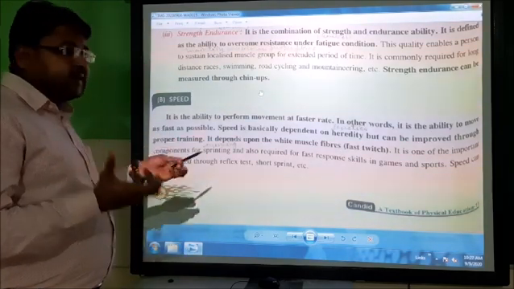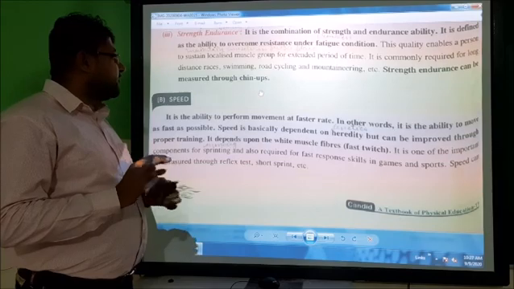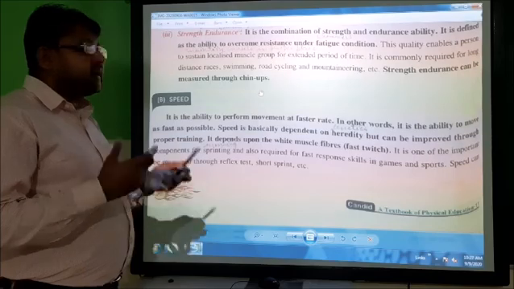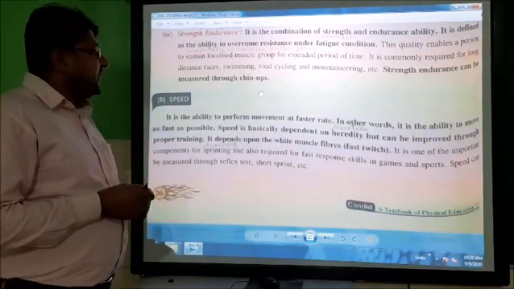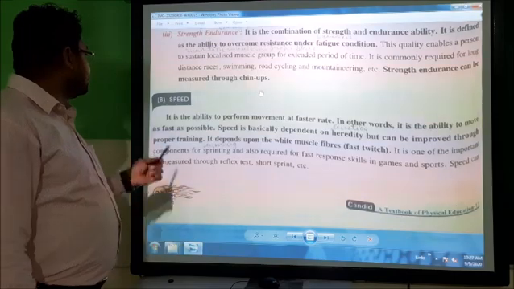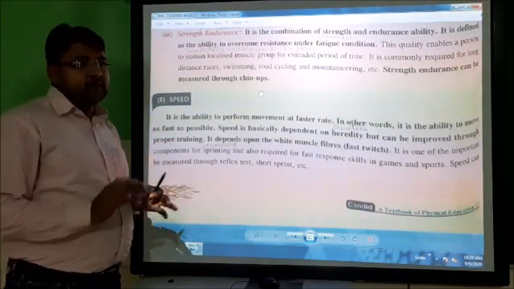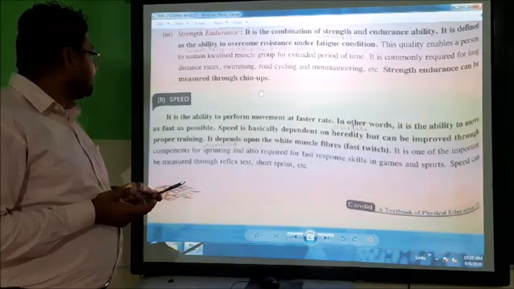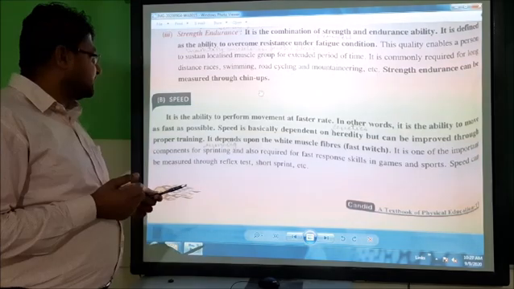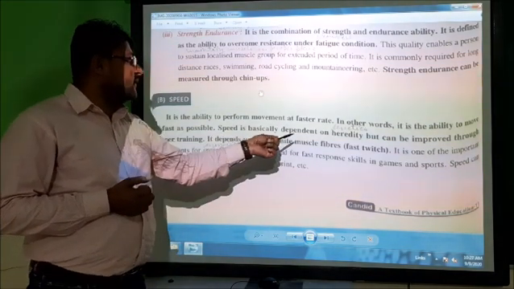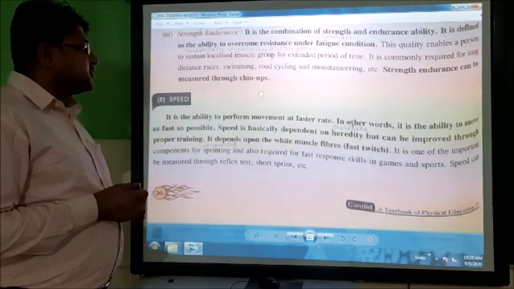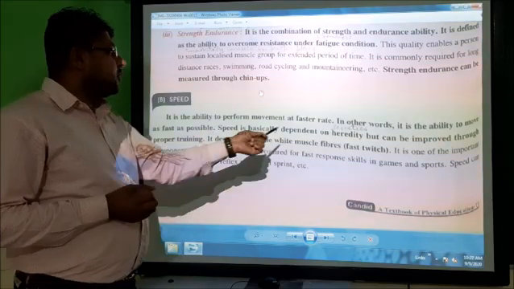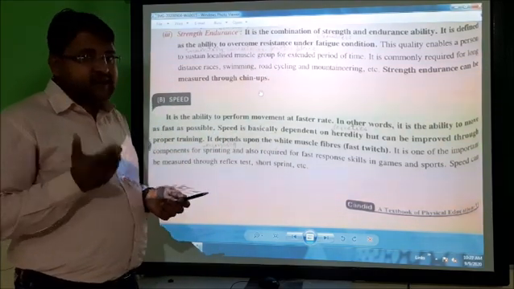So speed is the ability to perform any kind of movement, any kind of activity in faster rate, and in other words, it is the ability to move as fast as possible. Means when we move as fast as possible, that is the speed. Speed is basically dependent on the heredity. So here it is said that it is dependent on the heredity. Here heredity is the genetics.